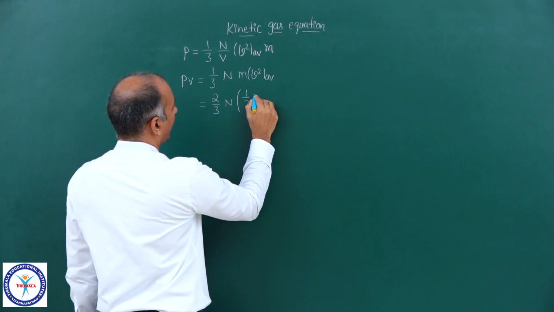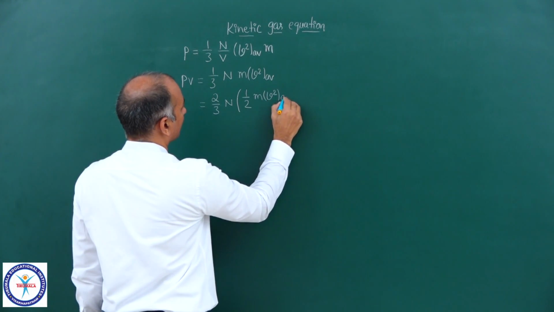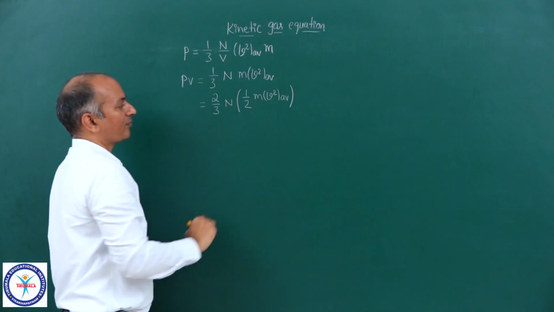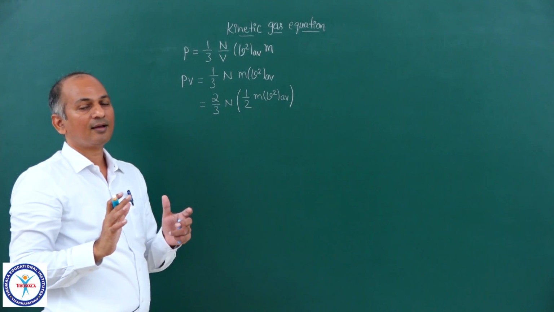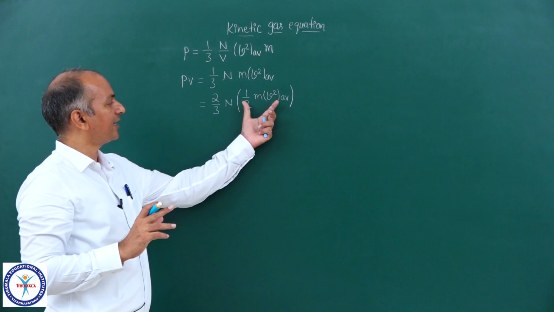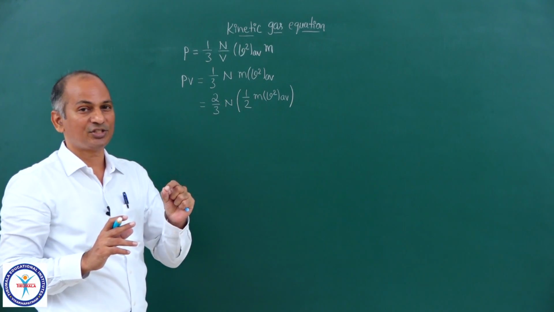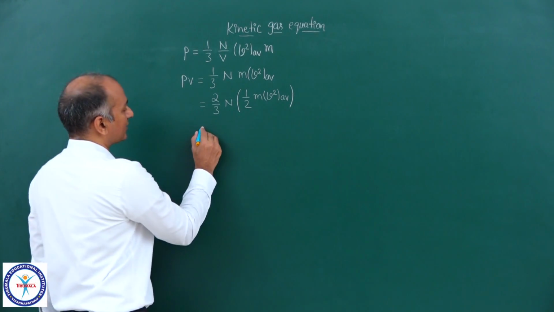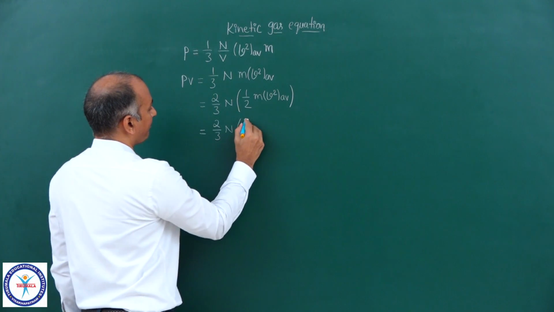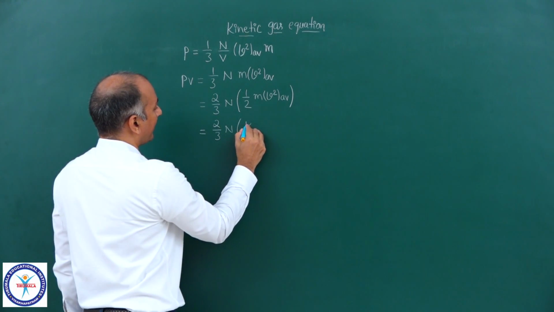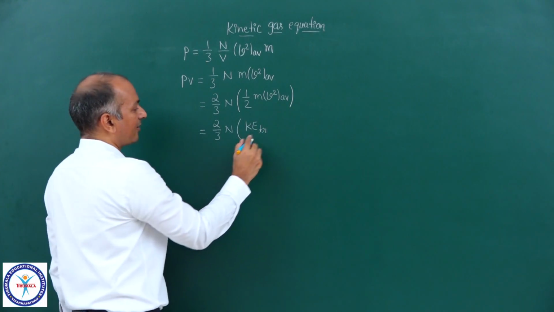So 1 by 2 m v square average. Now you see the expression which I have written in brackets. Can I replace that with translational kinetic energy average? Now let me write down first, then I will explain. 2 by 3 n into KE translational, let me just write down TR average.